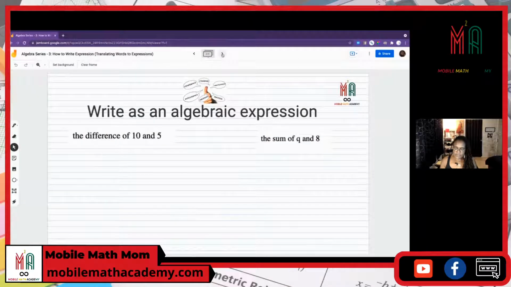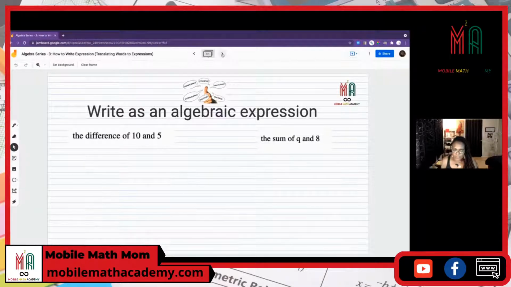Okay, so now what we're going to do is write an algebraic expression. Now, I remember I told you in a video a couple videos before that an algebraic expression contains a variable and an operation and a number, right?